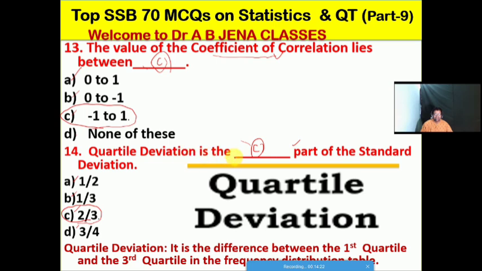Quartile deviation is the 2/3 part of the standard deviation. Friends, what is the meaning of quartile deviation? So it is the difference between the first quartile and the third quartile in the frequency distribution table. That is the meaning of the quartile deviation. So friends, you have to remember.